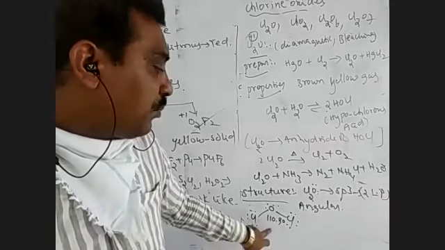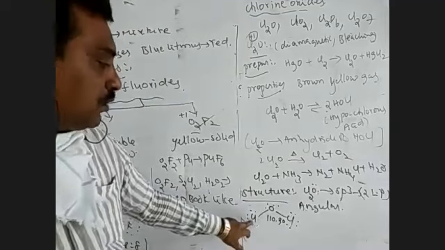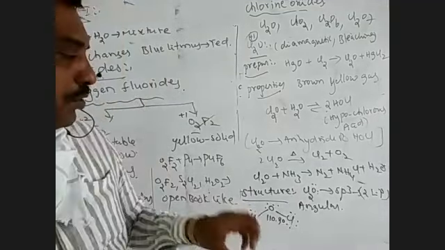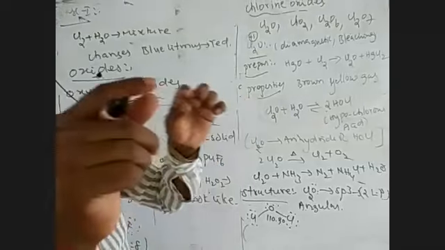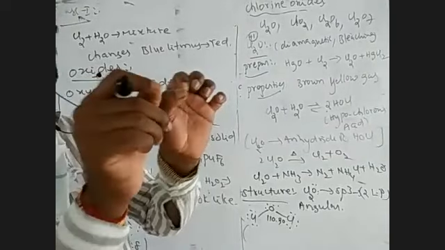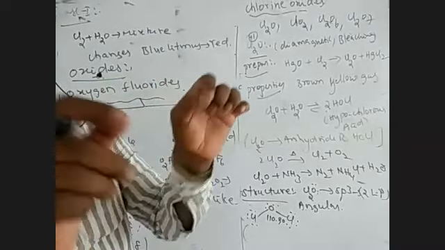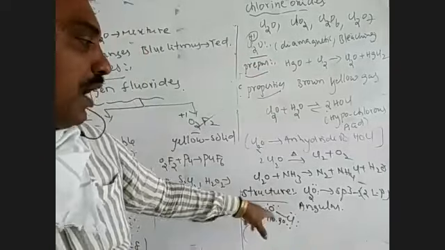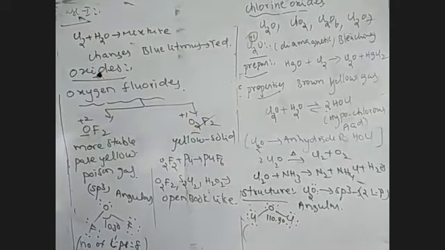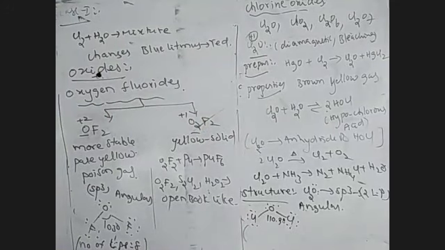But in this case, the bond angle is more than 109 degrees. Why is it more? The two chlorine atoms are big in size and occupy more space. Therefore, the lone pairs on one chlorine and on the other chlorine are very near to each other, causing lone pair repulsion. Due to this repulsion, the two Cl atoms move far away from each other, so the bond angle increases. So hybridization is sp3, but the bond angle is more than 109 degrees 28 minutes, that is 110.9 degrees, due to the big size of the chlorine atoms.